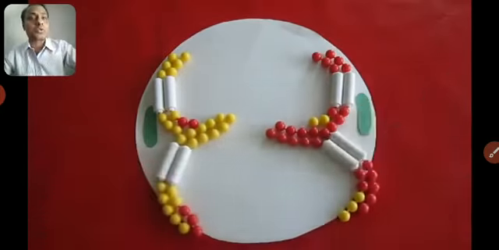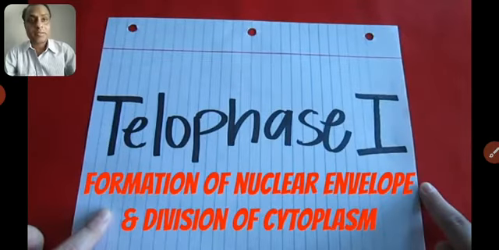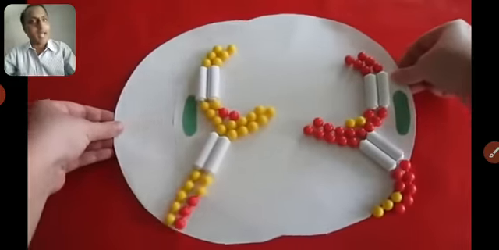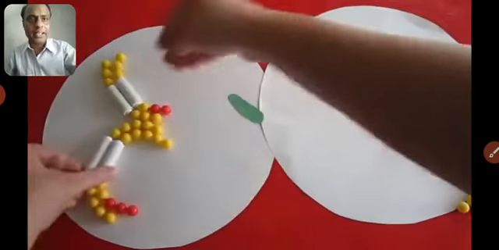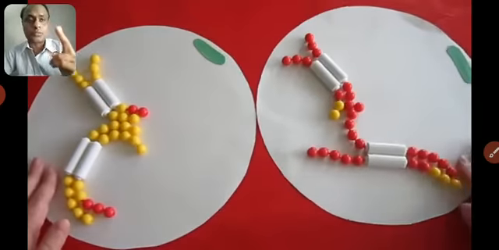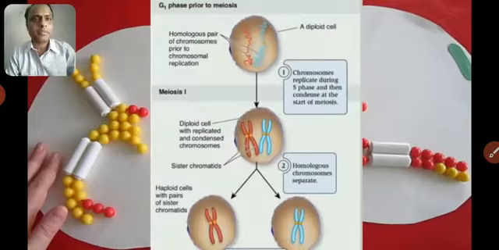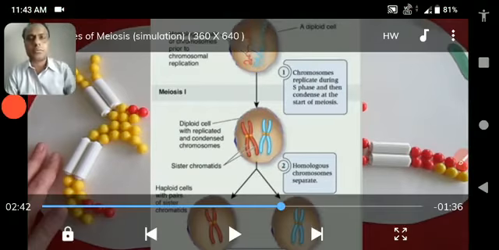So the number of chromosomes is reduced in the anaphase stage, that is, it becomes half. A mother cell which contains 4 chromosomes becomes half in anaphase, and each daughter cell receives only 2 chromosomes. So it is also called reductional cell division. The chromosomes become haploid with pairs of sister chromatids. So it is the end of this video.